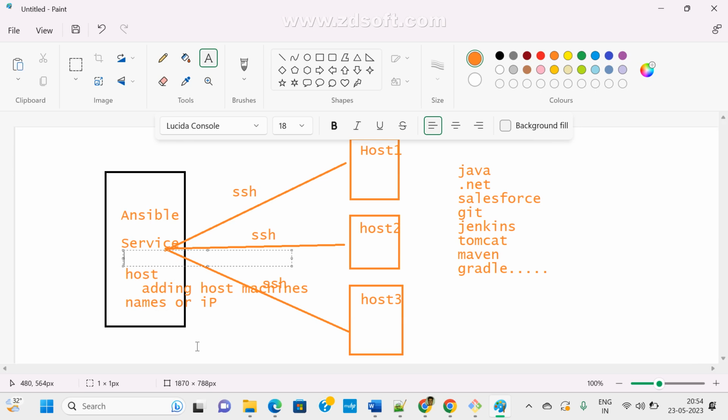So in the inventory file we update all your host names or host IP addresses. We can also split them into multiple groups.